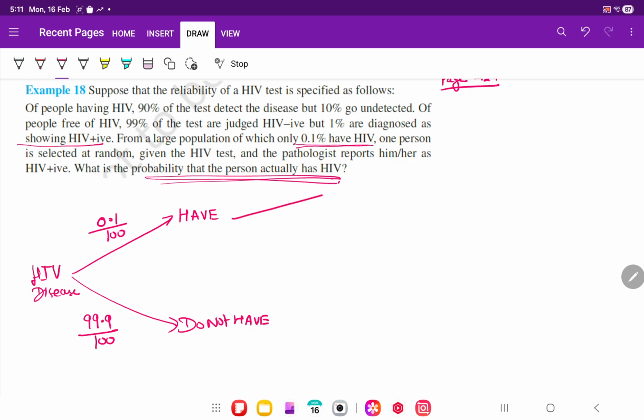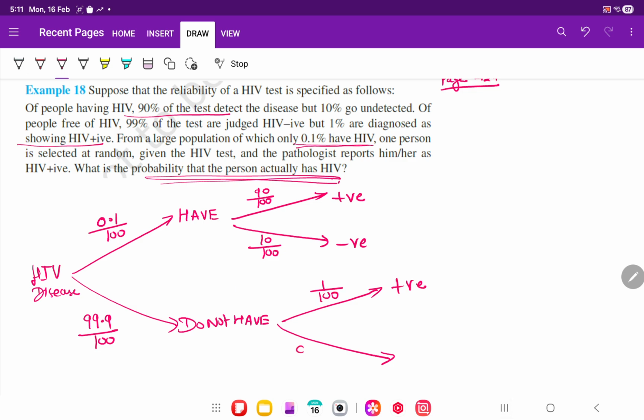Now if you are doing a test, there are chances you get positive or negative. If they have it, 90% will get the result: 90 out of 100 will get positive. So 10% will still get negative. If they do not have it, then 1% are diagnosed as positive, 1 out of 100. But 99 will be diagnosed negative only. So this is the flow chart. Perfect. You draw it, everybody.